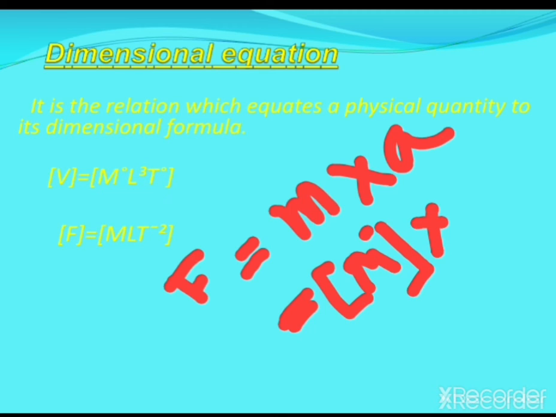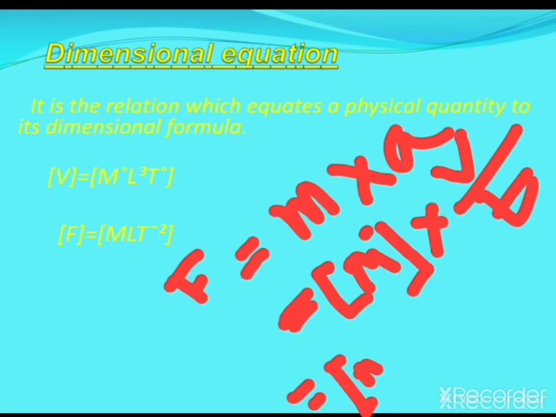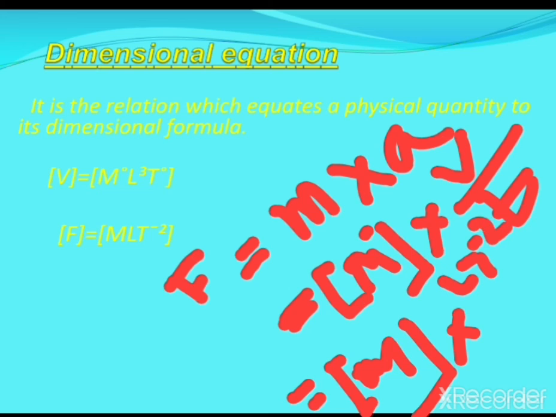For acceleration, as already discussed, a is expressed as v by t. So you have m into, for v the dimension was L t to the power minus 1, and then again t. From this you will get m L t to the power minus 2.